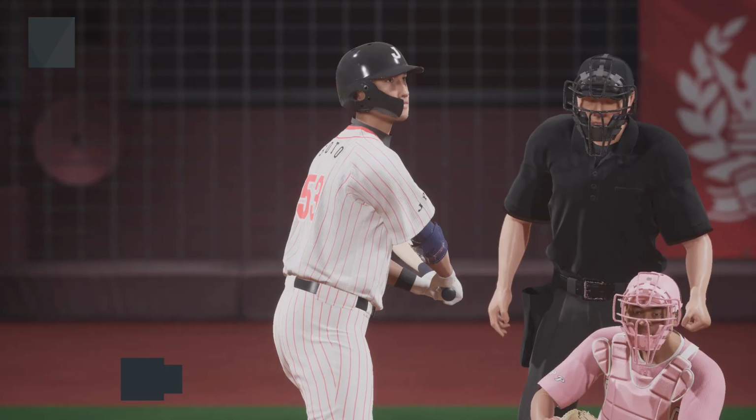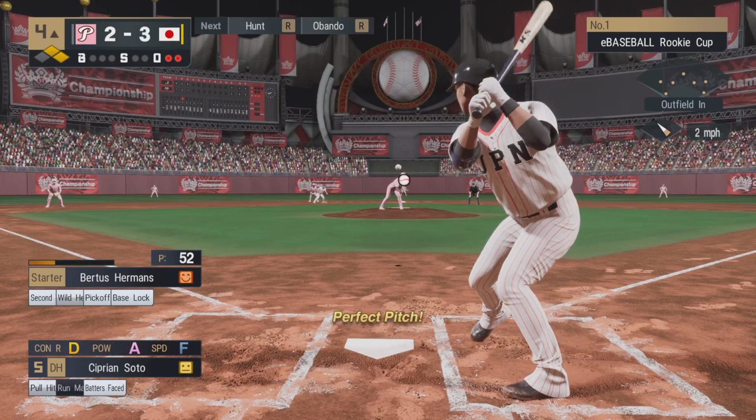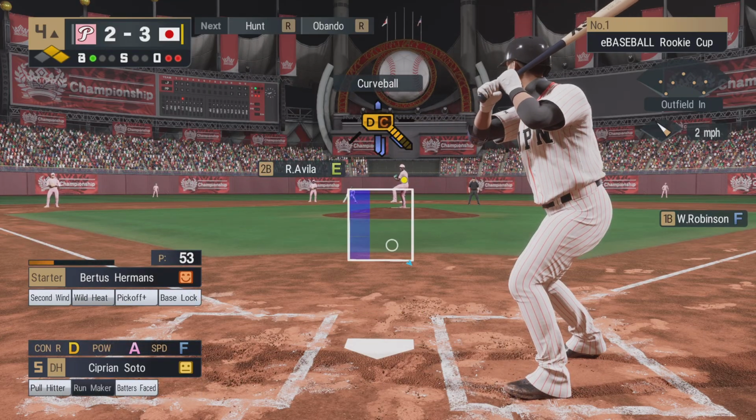So that gives them runners at first and second with 2 gone. Heading to the batter's box, Ciprian Socha. There's 2 away. They're not over the hill yet.